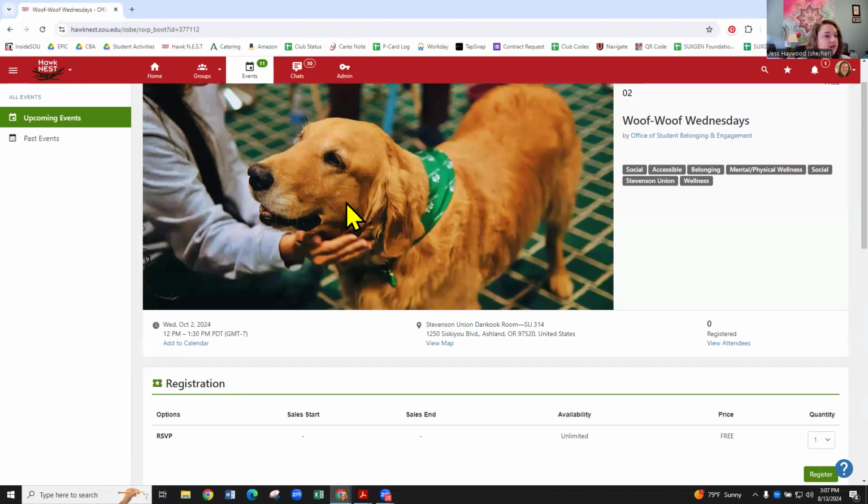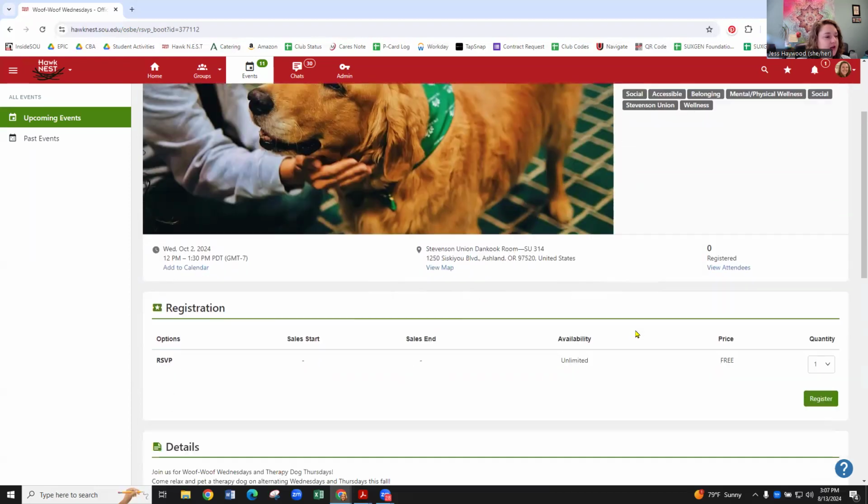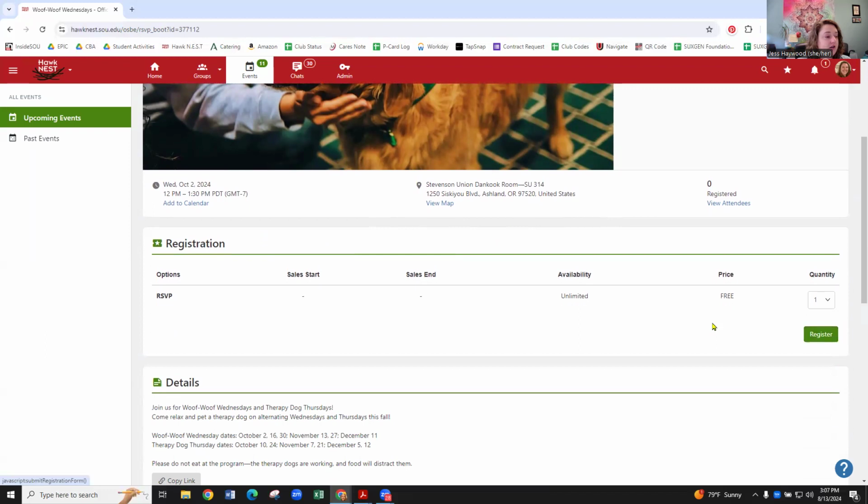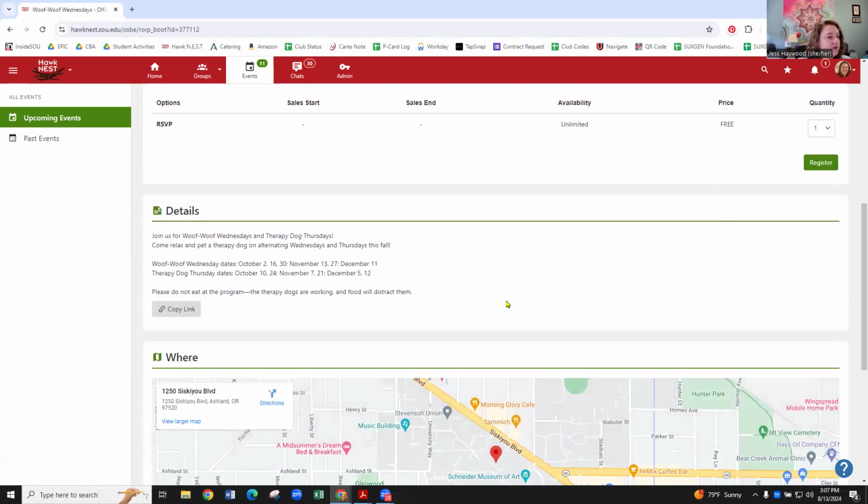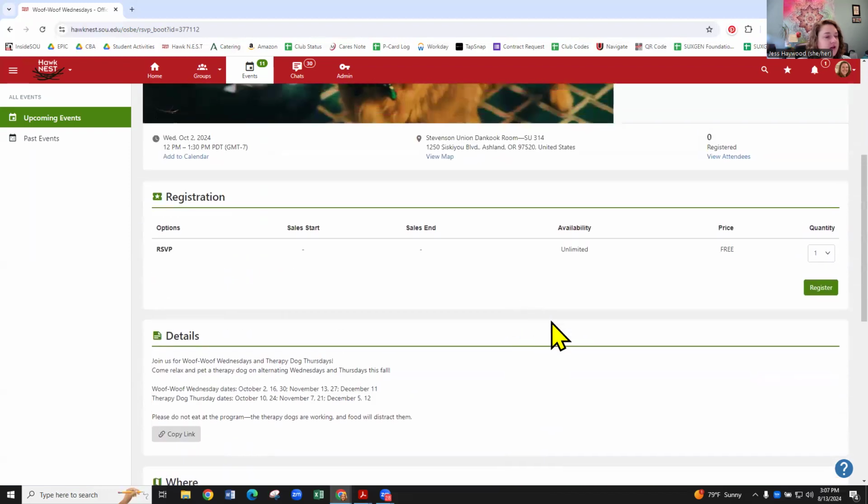Once you click on the event, you will see the general information up at the top, and then you'll see a registration button. So students can register for events. Most events that we have online hosted by our clubs don't require registration, although some events do. Some groups, such as Epic, might put register ahead of time to get a T-shirt or something like that. So for most of our events, registration isn't required, though you can make it required if you need it to be for one of your events.